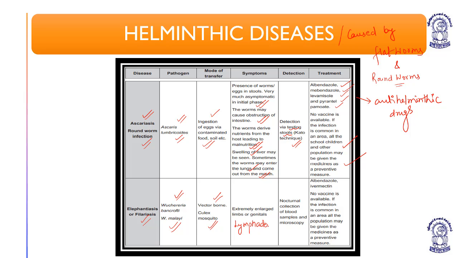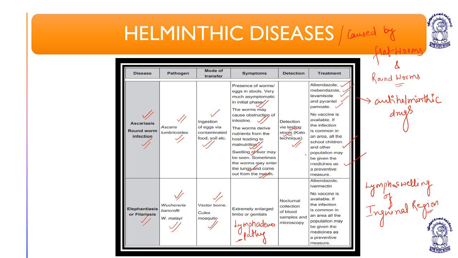Lymphadenopathy means swelling of lymph nodes, here of the inguinal region. The inguinal lymph nodes are swollen. Because of this, obstruction takes place, which causes swelling of the leg. The swelling of the leg and scrotum are the common symptoms of elephantiasis.